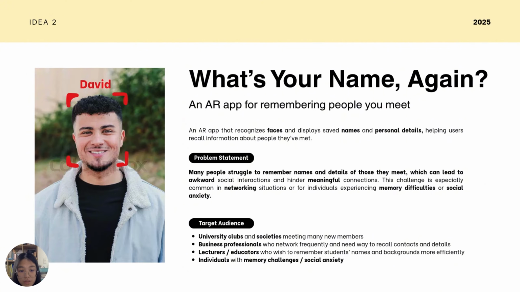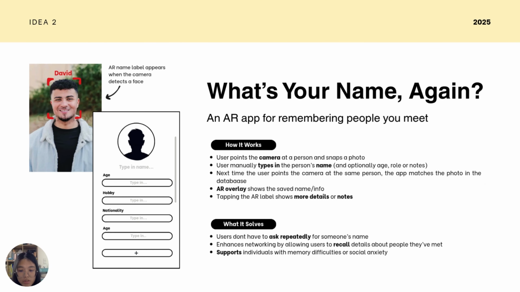The target audience for this app is, firstly, university clubs and societies, where people often meet many new members and need a simple way to remember names and faces. Next, business professionals, who network frequently and want an easier way to recall context and key details. It's also useful for lecturers and educators, helping them remember students' names and backgrounds more efficiently. And finally, individuals with memory challenges or social anxiety, who may find recalling faces and details especially difficult in social settings.